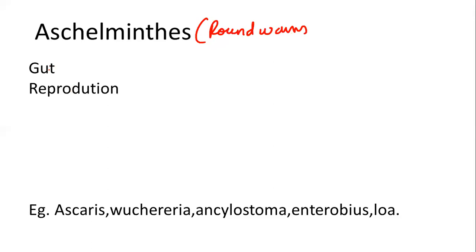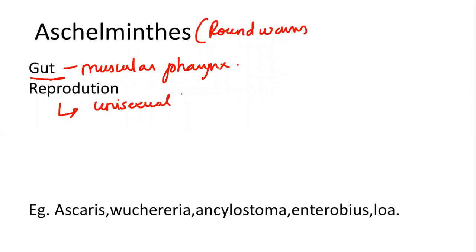They have a complete gut system, that is, a complete digestive system with a complete alimentary canal and a muscular pharynx. The reproduction is unisexual, which means dioecious. Dioecious means male and female are separate organisms. Monoecious means both male and female are present in the same organism.